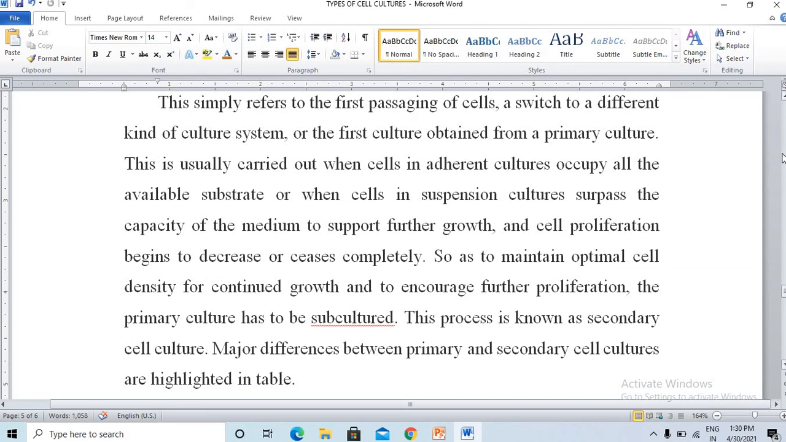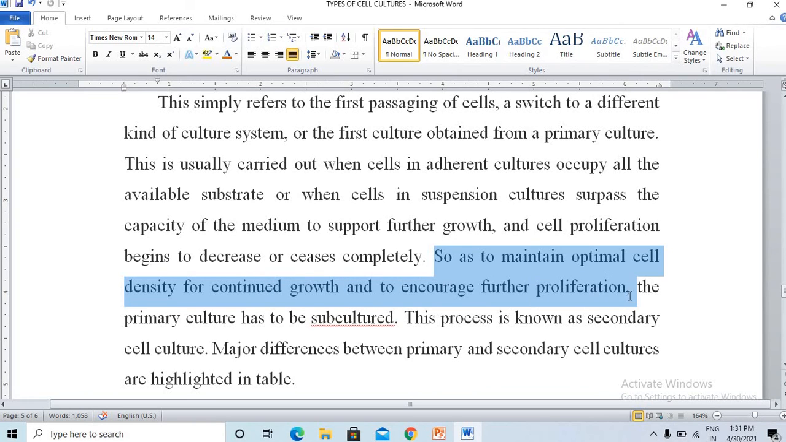So we have to maintain the primary cell culture. As I have already mentioned, primary cell culture has a limited lifespan only, but you have to maintain the cell culture for longer. So you are going for the secondary cell culture now. Clearly note the point: so as to maintain optimal cell density for continued growth and to encourage further proliferation, the primary culture has to be subcultured. So this process is called secondary cell culture.